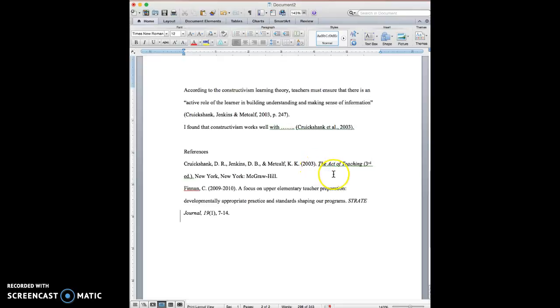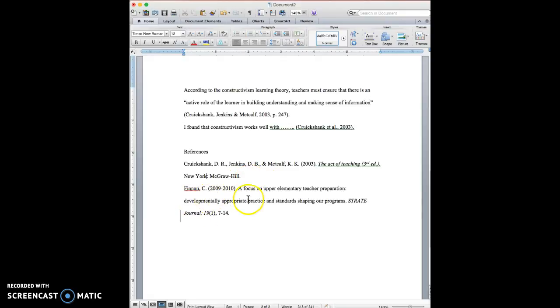This is an odd little period that you have. And then the title. Now, the only thing wrong with this title is that it has too many capital letters. So the is capitalized, but act, of, and teaching are not capitalized because only the first word and the first word after the colon are. The third edition, since it's technically a part of the title, is all going to be italicized also. So I'm just going to go up here and italicize that. Okay, and then again we have New York. We don't have to do the following state. We all know where New York is, so we're going to leave that, and then McGraw-Hill.